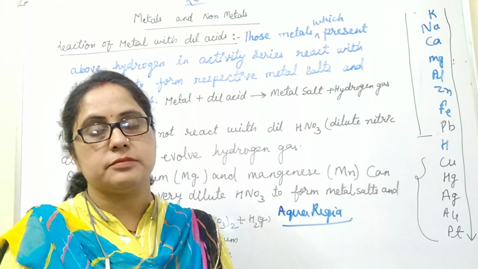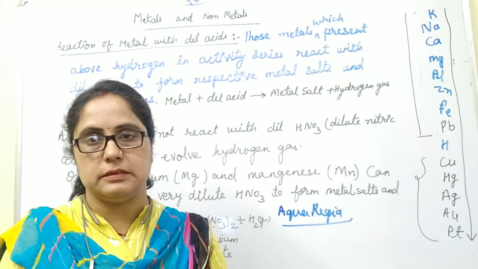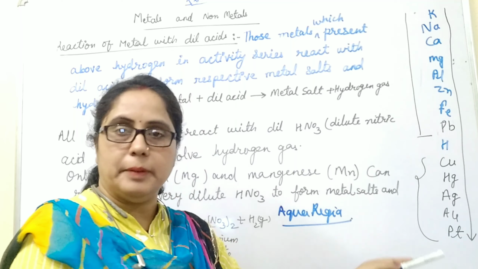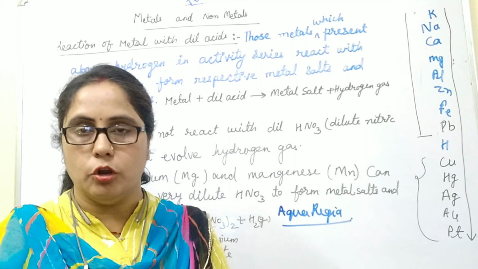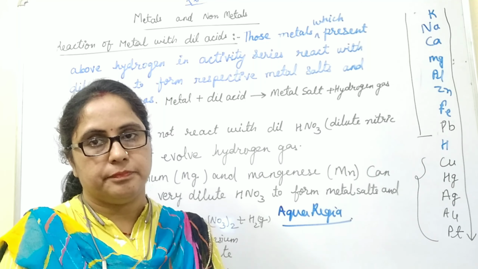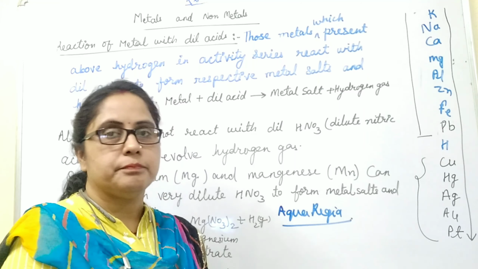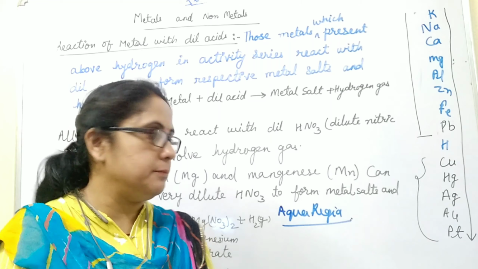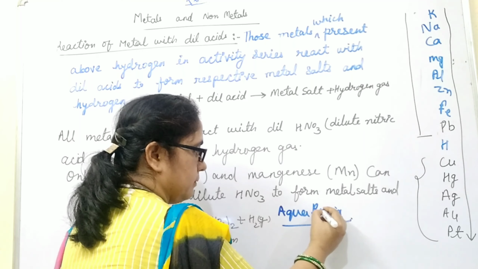Students, metals which are low in the reactivity series like silver, gold and platinum are called noble metals. They do not react with acids. So goldsmiths make a mixture named aqua regia.